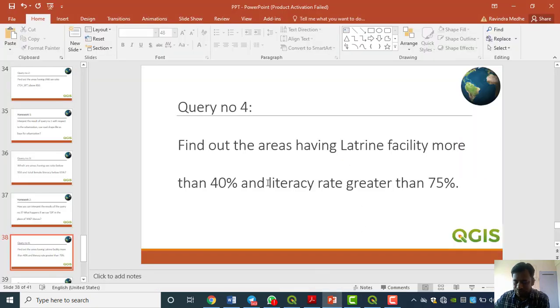It is a very good practice when you are dealing with your work to keep your pen and paper with you. Then it will be easy to write things down, and there is no need to go back again and again. Latrine facility and literacy rate.